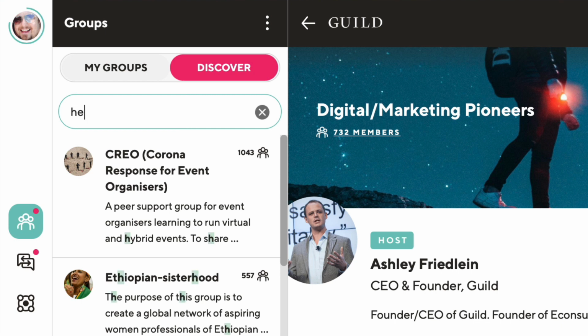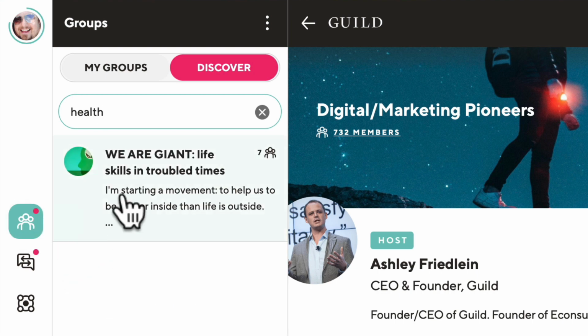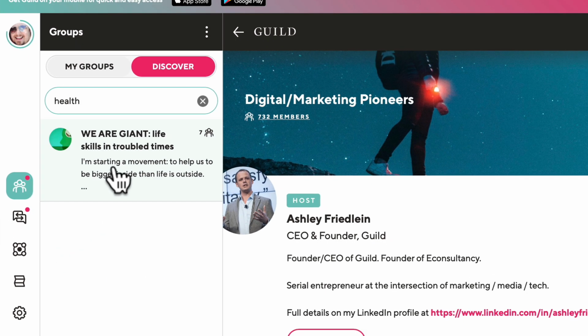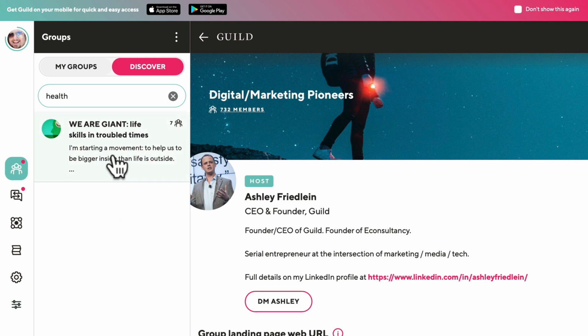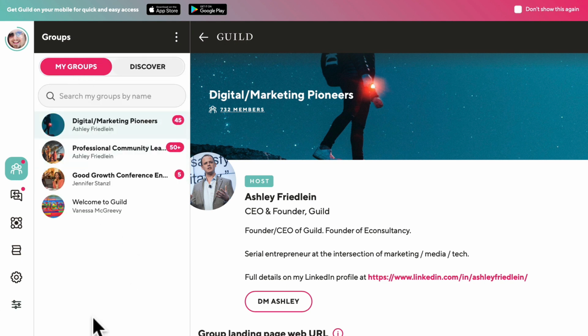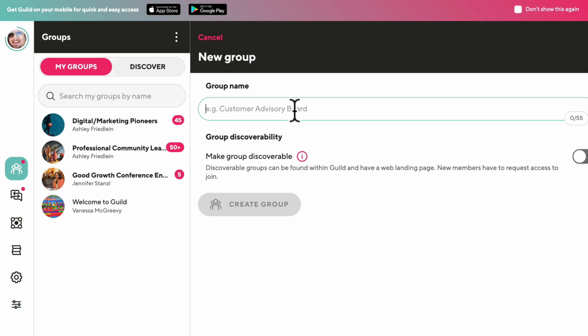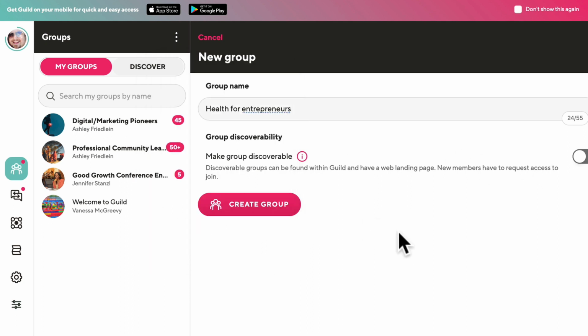For example, if we type in something like health. Now, here we can see that there is one group devoted to health. So what I might do if I was in the health industry, I might go ahead and create a new group about health for entrepreneurs. So we're using this strategy to be very smart about the positioning of the group. So I could call this health for marketers, health for entrepreneurs, and then for best results, make sure that you flick this button there, make it discoverable so we get the widest possible reach.